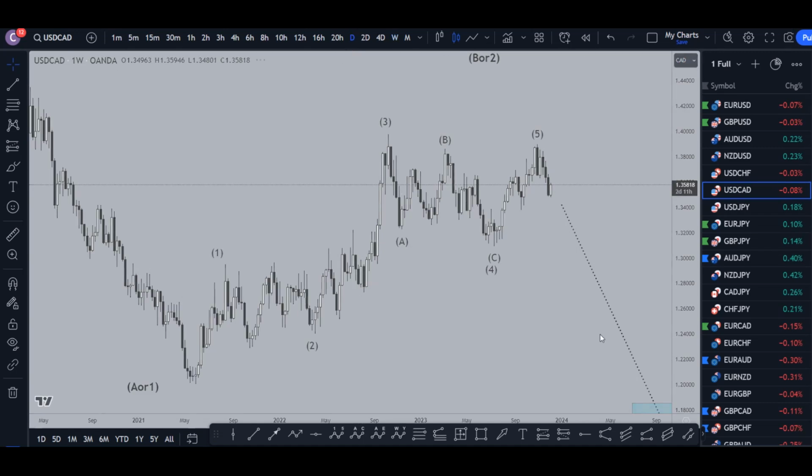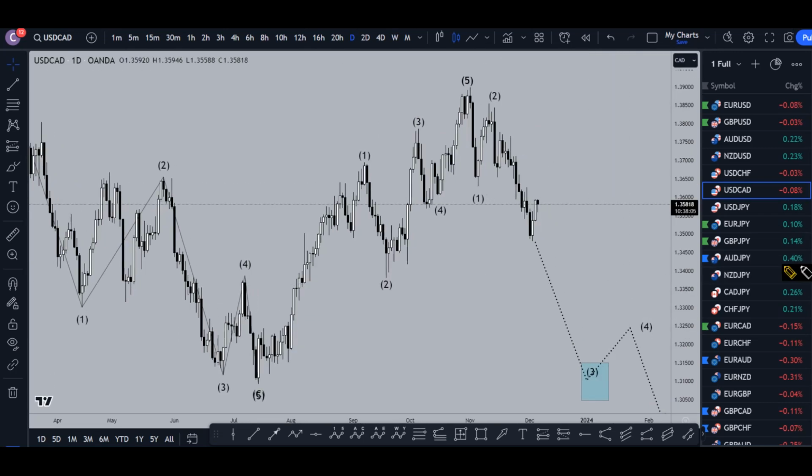So heading down to the daily time frame. On the daily time frame, this definitely could possibly be a 1, 2, 3 or an ABC. If it is an ABC, then it will go up, it will break structure, proving that it's a wave C, and at that point it should be the continuation of the uptrend. Now, like I said, I'm definitely leaning towards the fact that we're in a wave 3 and that it's going to keep on going down, but if the market proves me wrong by breaking structure and holding above structure, then I will definitely be prepared to start looking for longs in an uptrend again.